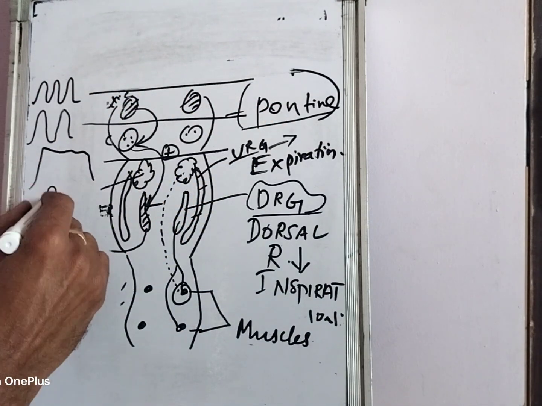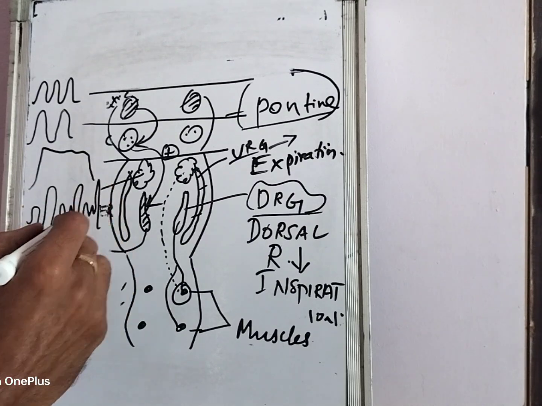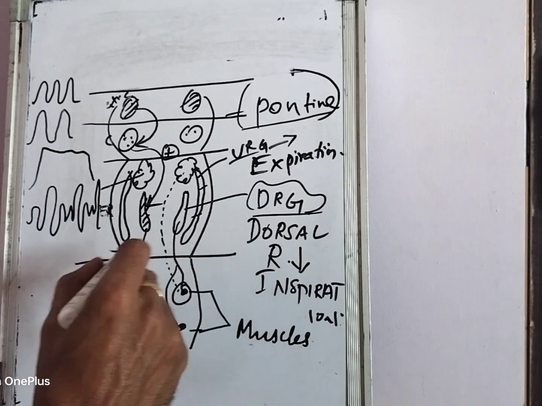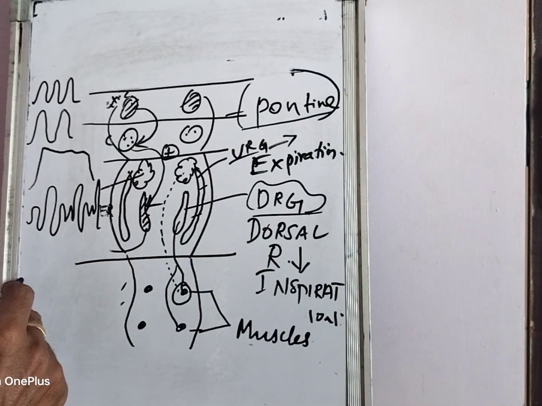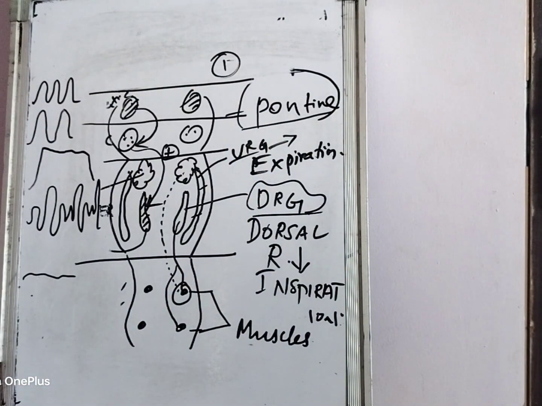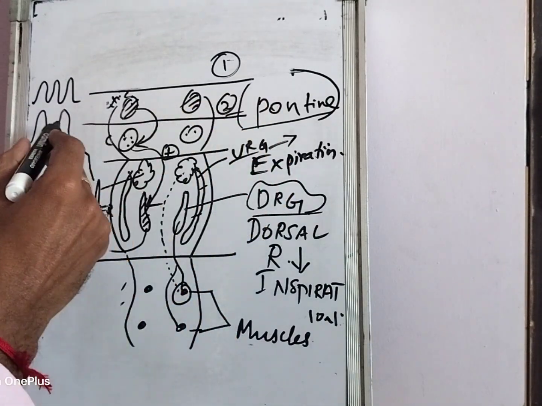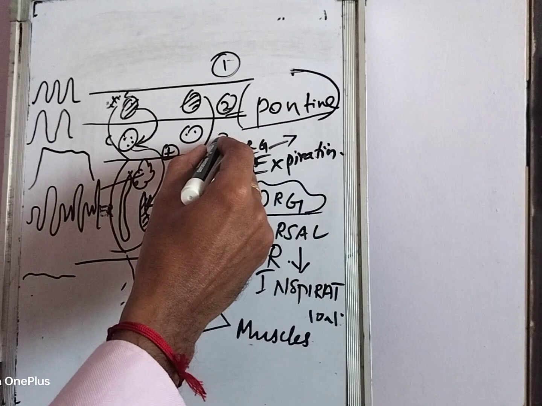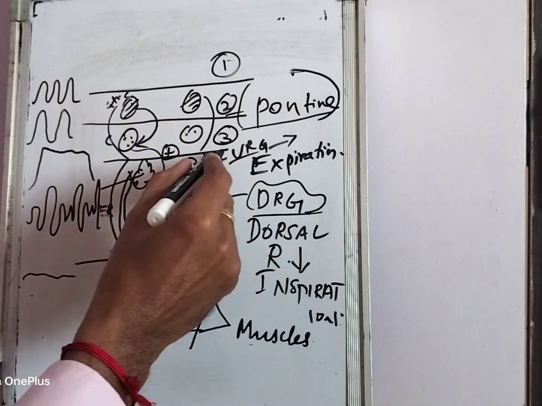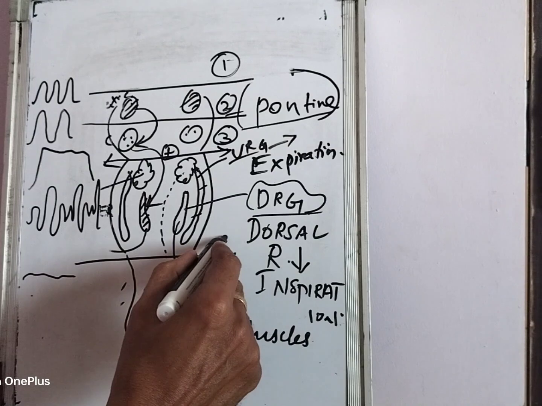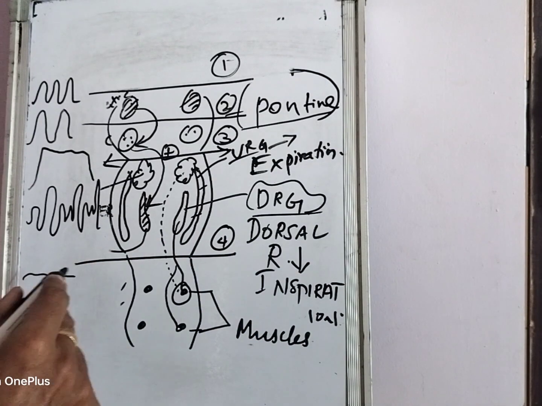It will be there, but it will be irregular. So the depth and rate of respiration will get altered. And if you are sectioning below the medulla, what will happen? There is no respiration. So section 1 is above the pons, section 2 is mid pons. In section 2 we have two recordings, one with vagus, the other without vagus, and section 3 is between the pons and the medulla. Here you have an irregular breathing pattern, and section 4 is below the medulla where there is no respiration.